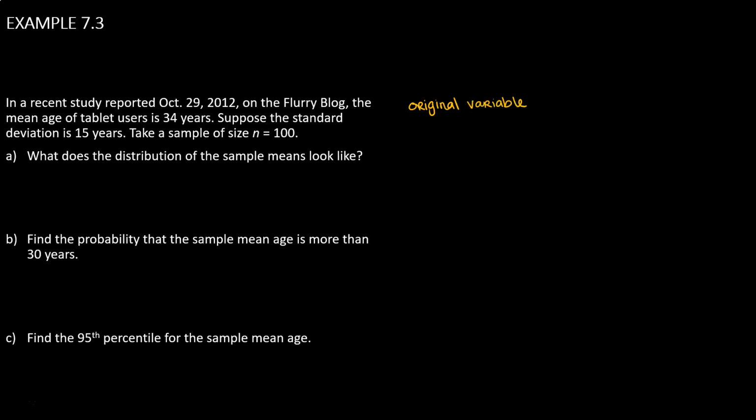The original variable, we'll call capital X, is the age of tablet users. So whoever ran the study that's posted on this blog talked to many tablet users and recorded their ages. The average age is 34 years old. We will use mu with a subscript x to denote that average. And the standard deviation, sigma, subscript capital X, is 15 years.